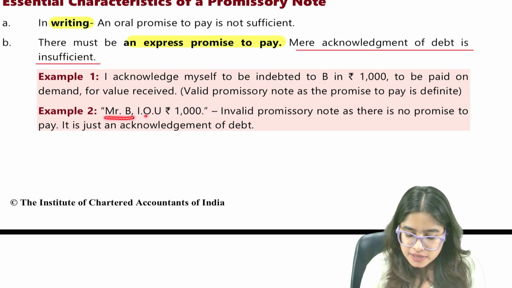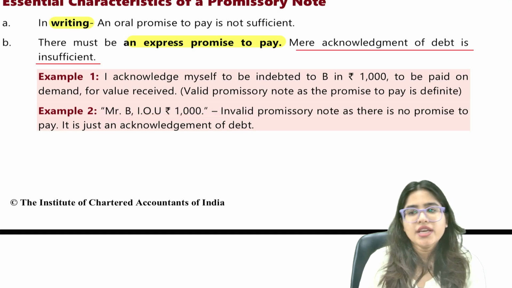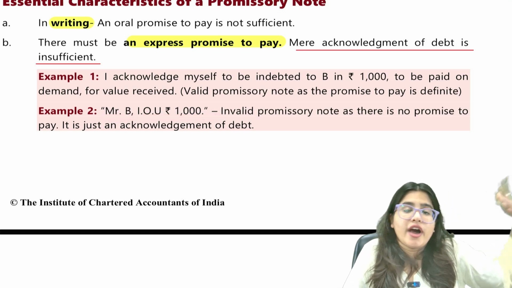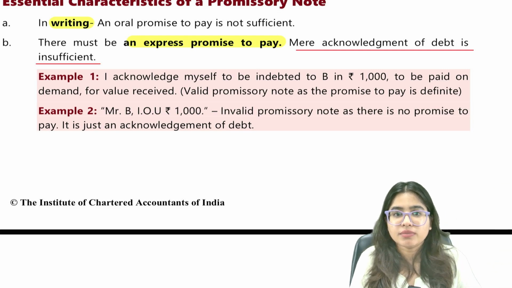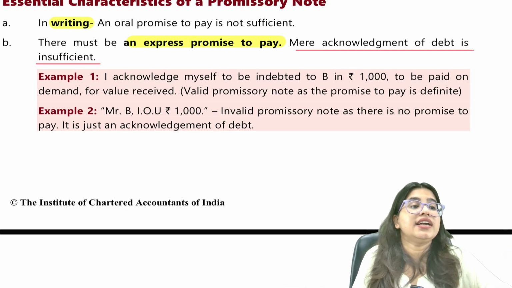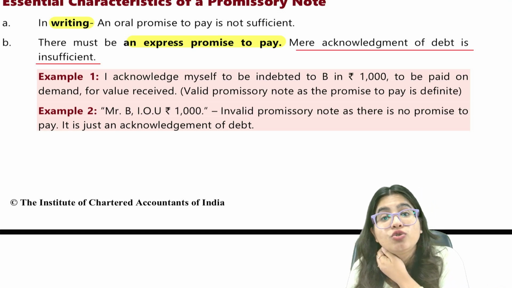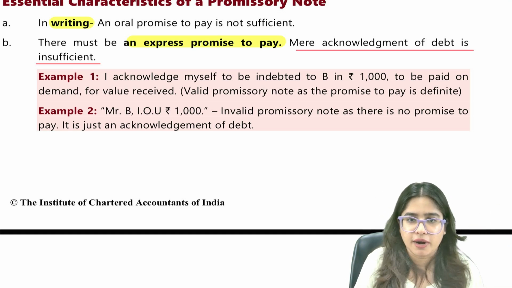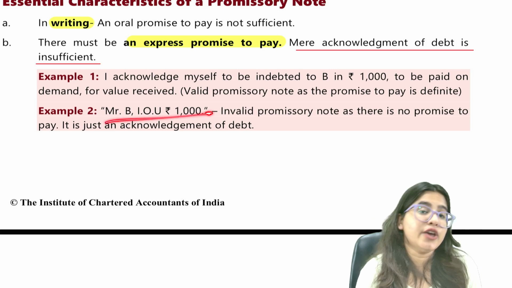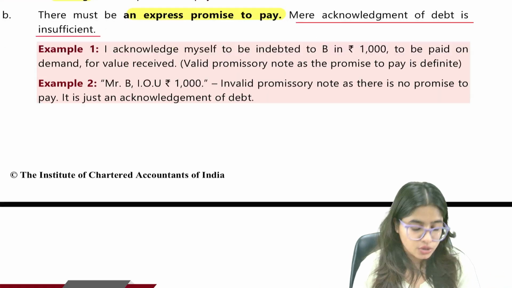Secondly, Mr. B says that I owe you rupees 1,000. Here if I am simply saying, "I owe you rupees 1,000, I have to pay you 1,000," this is not a promissory note unless and until I make a promise to pay. "I promise you to pay 1,000 rupees on this date or on demand." So if I simply say I owe you 1,000 rupees, that's not a promissory note.